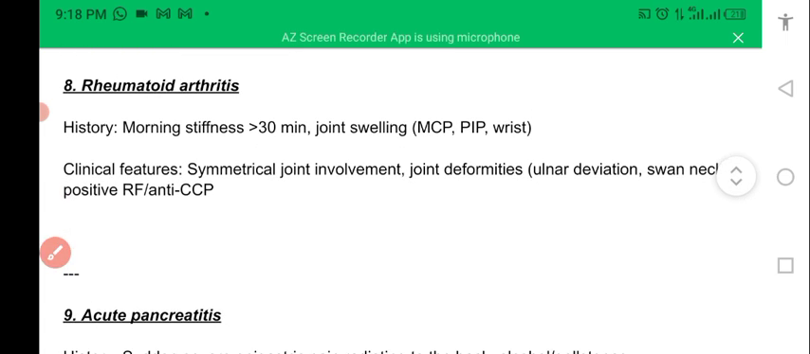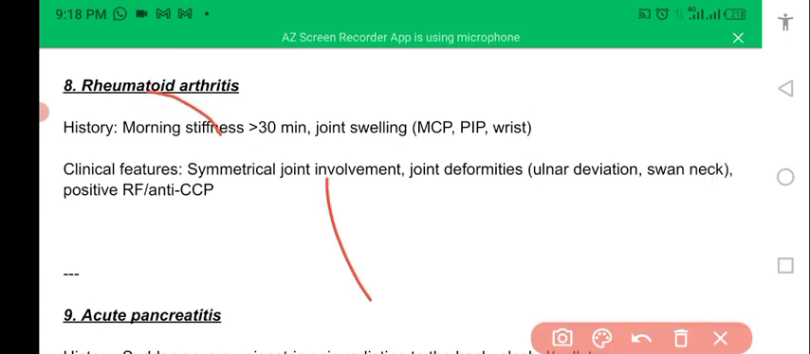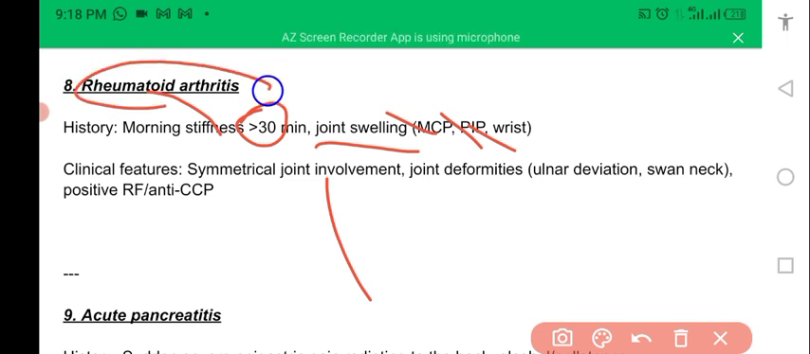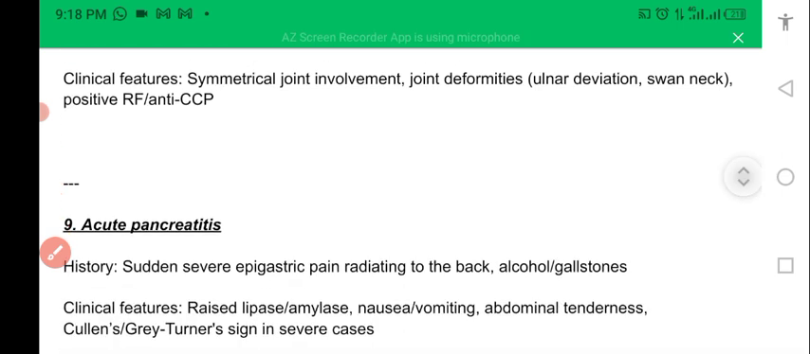A patient having rheumatoid arthritis has morning stiffness of more than 30 minutes and joint swelling, with MCP, PIP, and wrist joints involved. This condition is an autoimmune wear and tear of synovial joints and chondrocytes, then joint involvement, joint tenderness, deformity, ulnar deviation, and swan neck deformity will be there. Rheumatoid factor positive and anti-CCP will be positive in this condition.